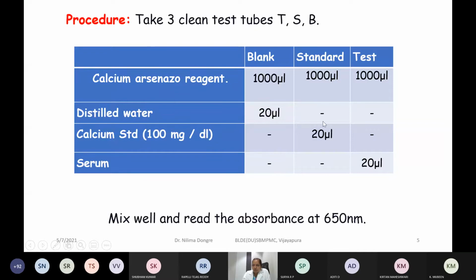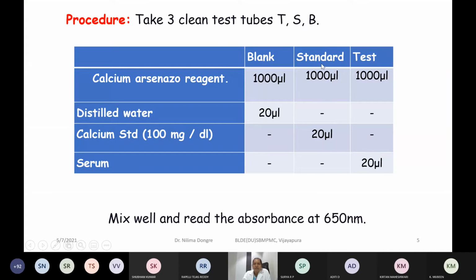Next is the standard solution. Here the comparison is going to be done between the test and standard. If a known concentration of calcium in 20 microliter of the sample gives this much absorbance, then 20 microliter of unknown will give how much. That way we are going to make use of this standard.